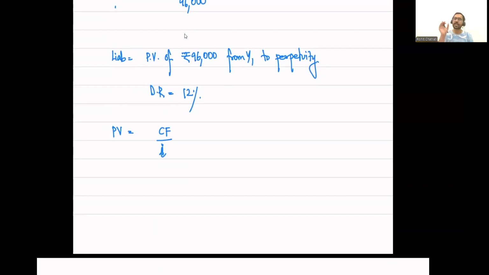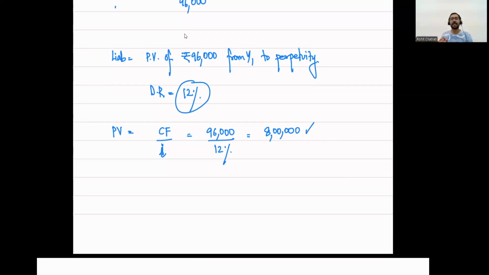In this case it is 96,000 divided by 12%, which is going to be equal to 8 lakh rupees. So the present value of 96,000 from year one till perpetuity discounted at 12% per annum is 8 lakhs.